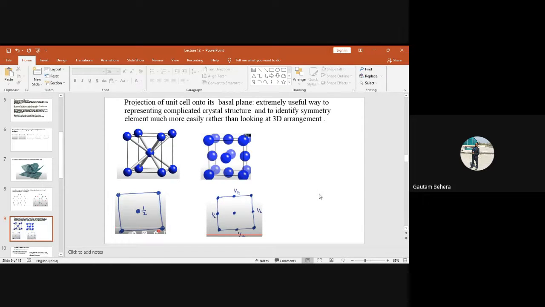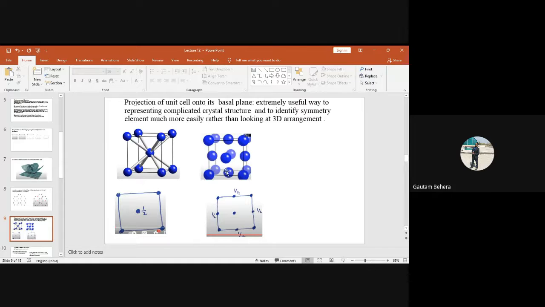Let me see who can answer. So because the 4 points are present in the half of the distance. Very good. Because suppose I am talking about this half, you can see this atom. Suppose this is 0. This distance is half from the basal plane. This is the basal plane, right? From basal plane, this is a half unit distance. The face centered atom of this side, so that is half.